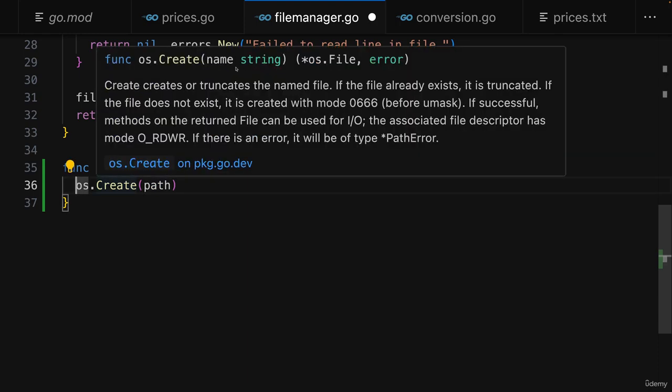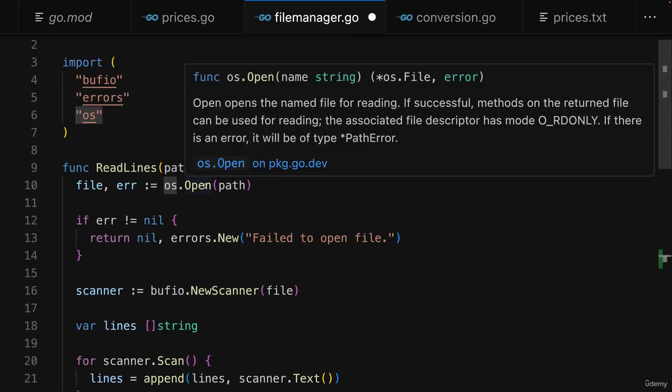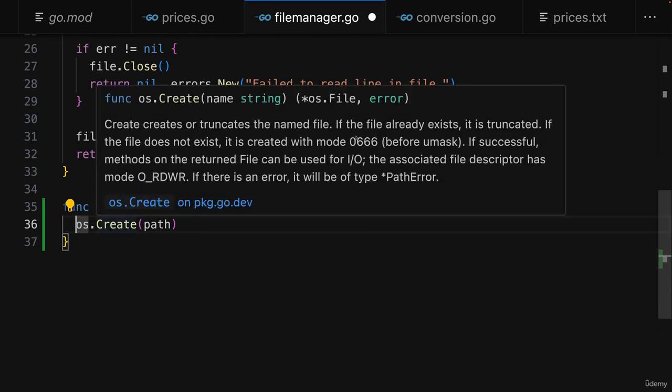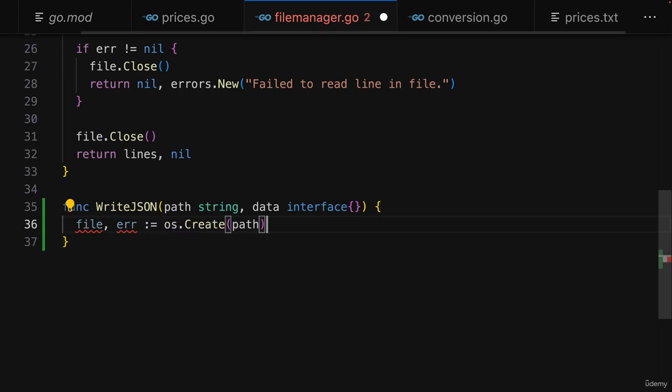And as a result, create will yield a pointer to such a file value, which we already know from open. There we also got such a file value. Or, as so often for create, we can also get back an error. So we got the file or the error like this.